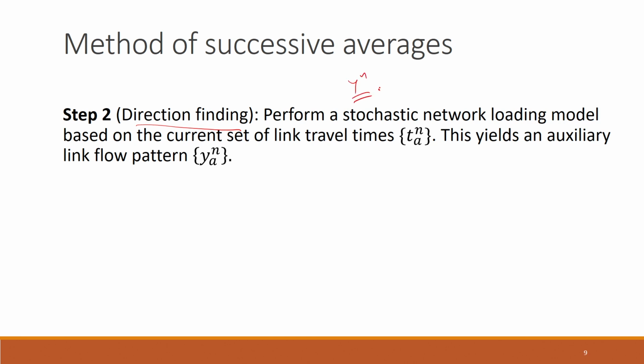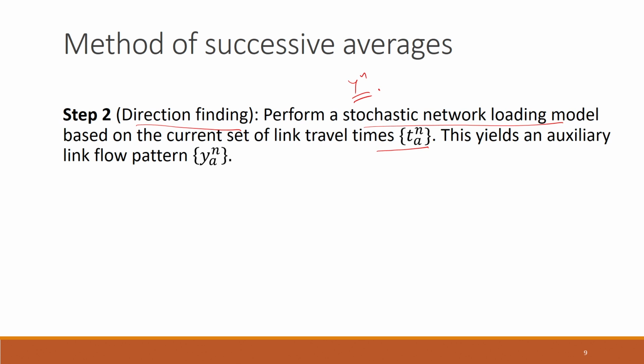If we remember, we had this step in the convex combination algorithm also. There we used to do all or nothing assignment. Now instead of all or nothing assignment, we are doing the stochastic network loading procedure. The input for the stochastic network loading procedure is the set of measured travel times on different links, which is coming from step 1. In step 1 we had calculated the updated travel times on different links, so we will use those as the measured travel times here.